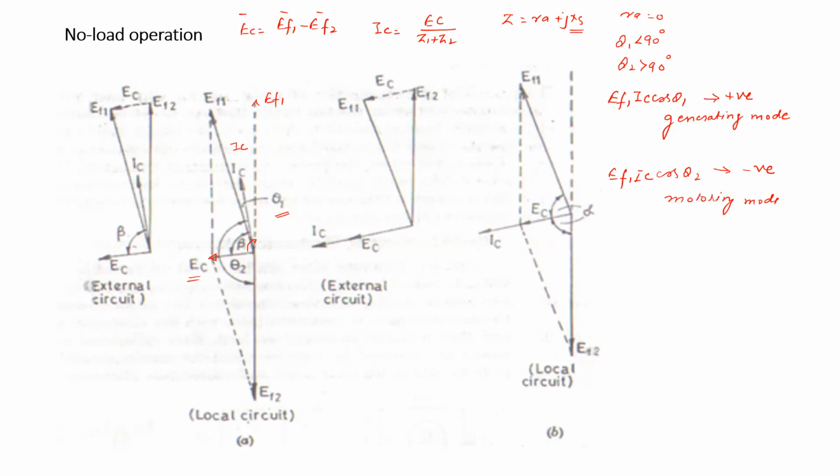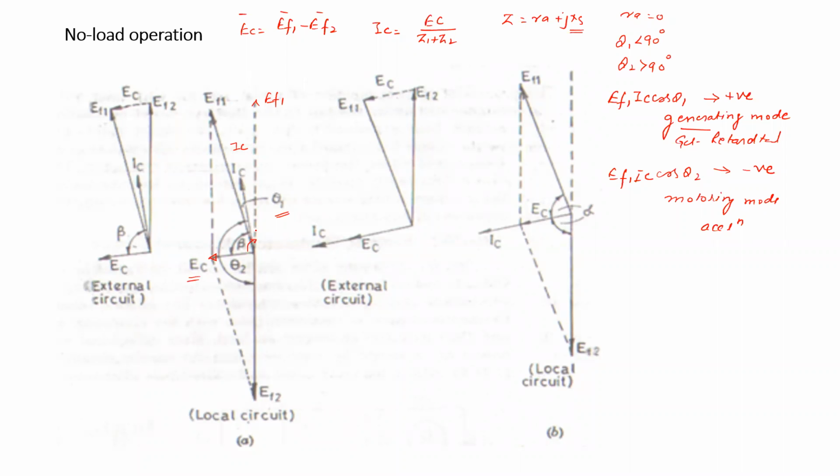So what is the equivalent effect? The machine acting in generating mode gets retarded, whereas the motoring machine gets accelerated. So one machine is retarding, the second machine is accelerating. The equivalent effect is that again the two machine EMFs become the same, and at the same time the circulating current goes to zero, isn't it?